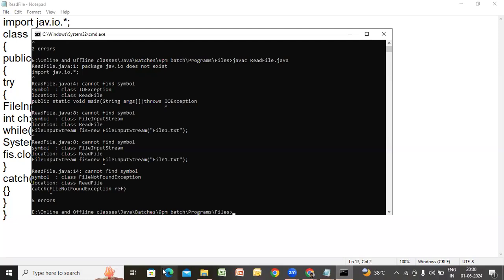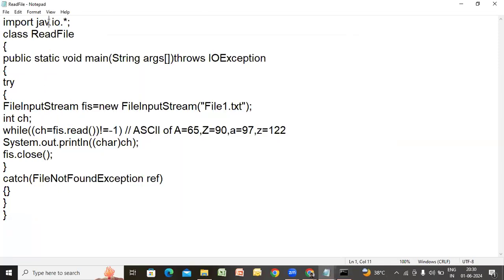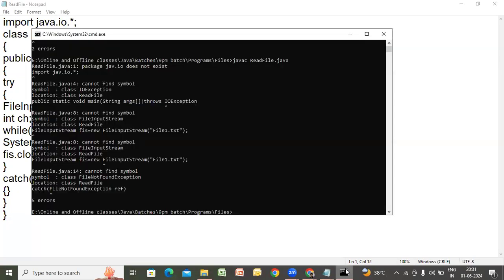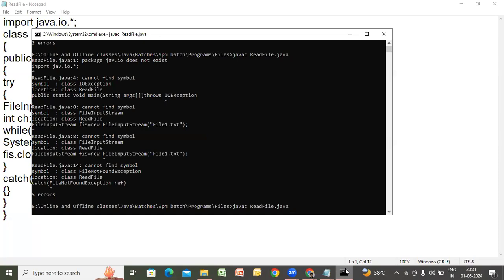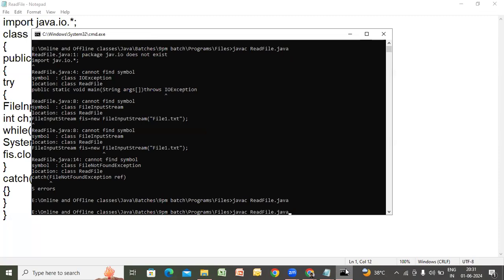Otherwise, I will do one. Okay. FileNotFoundException. That is okay. Here it is showing package. Oh, mistake. Java.io, I did not type it. Right. Okay, that is a mistake. Okay. Right. Now it is okay.